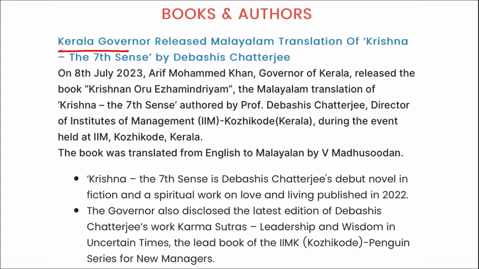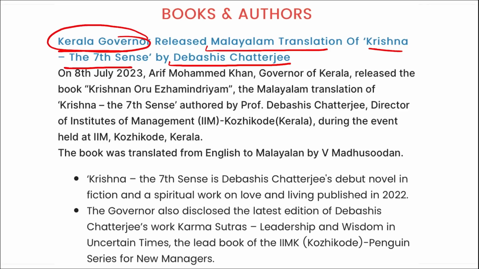Next is books and authors. Recently, Kerala governor has released the Malayalam translation of Krishna, the Seventh Sense by Devashish Chatterjee. I repeat, the Malayalam translation of Krishna, the Seventh Sense was released by the Kerala governor and this was authored by Devashish Chatterjee. Correct? He is the director of IIM Kozhikode, during the event that was held at IIM Kozhikode.